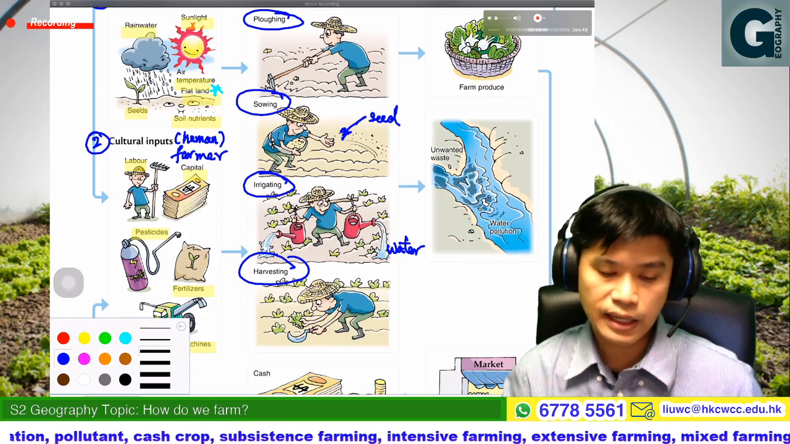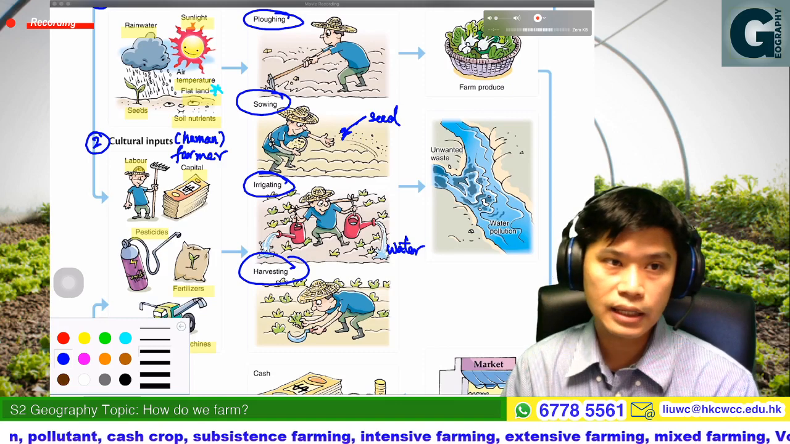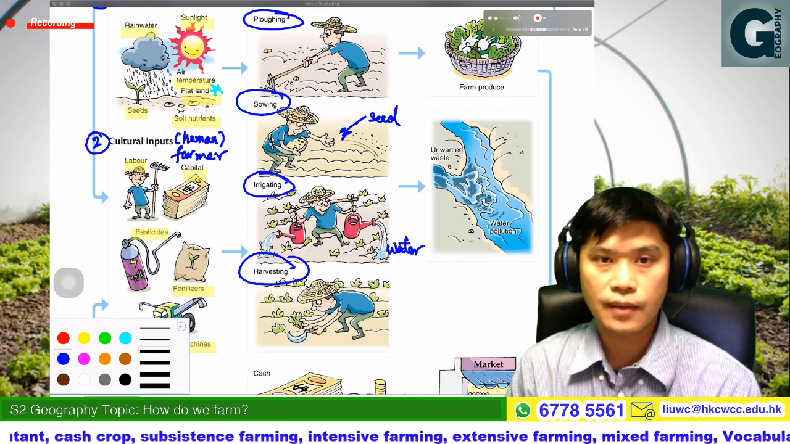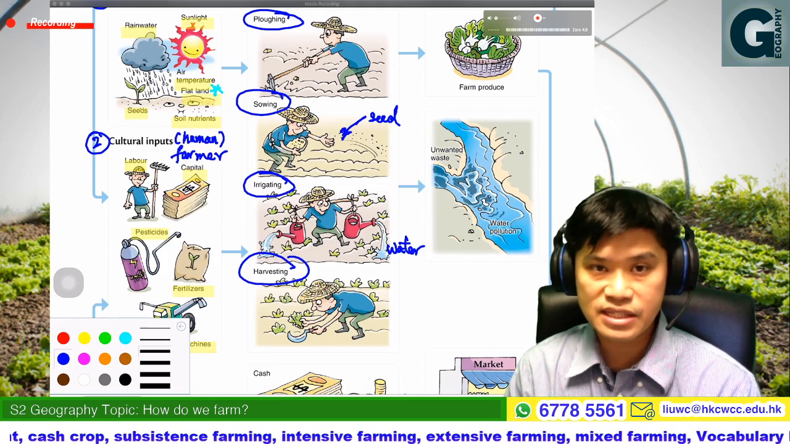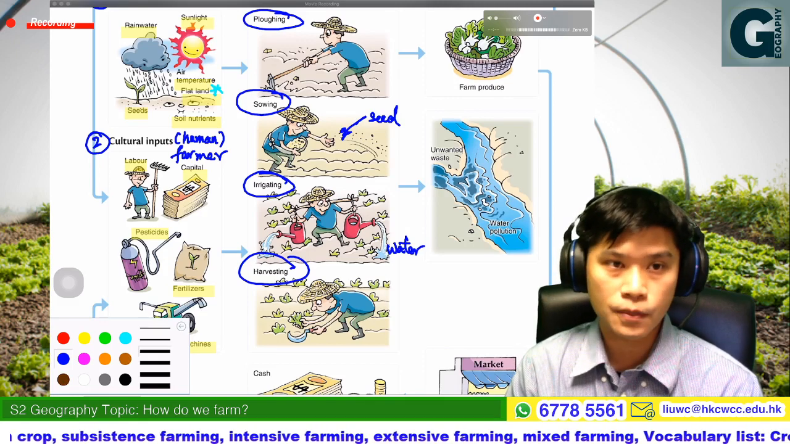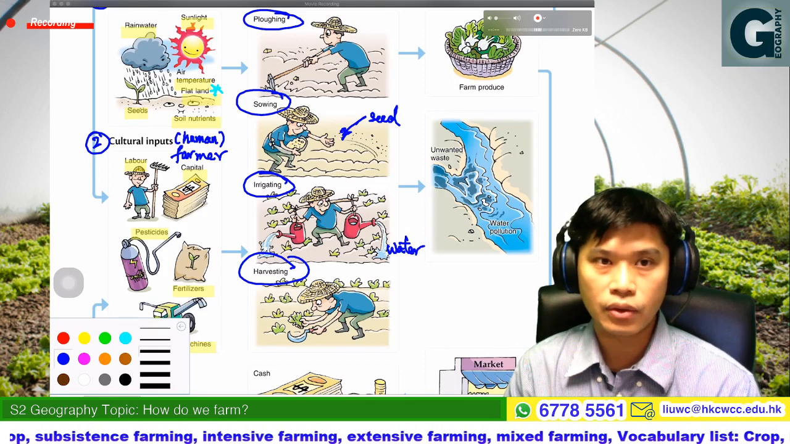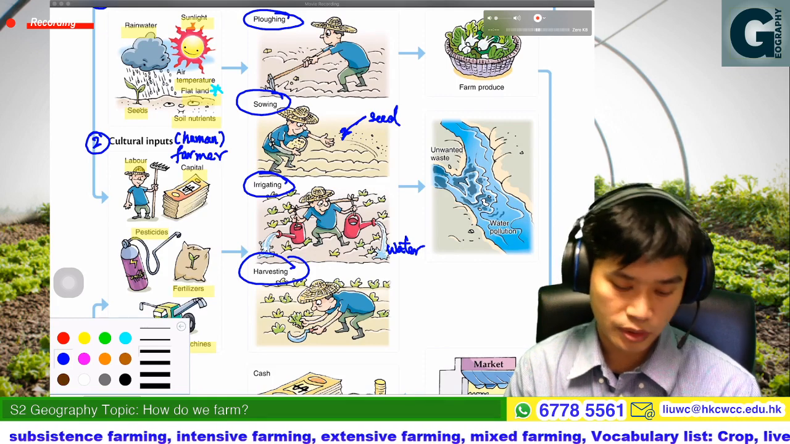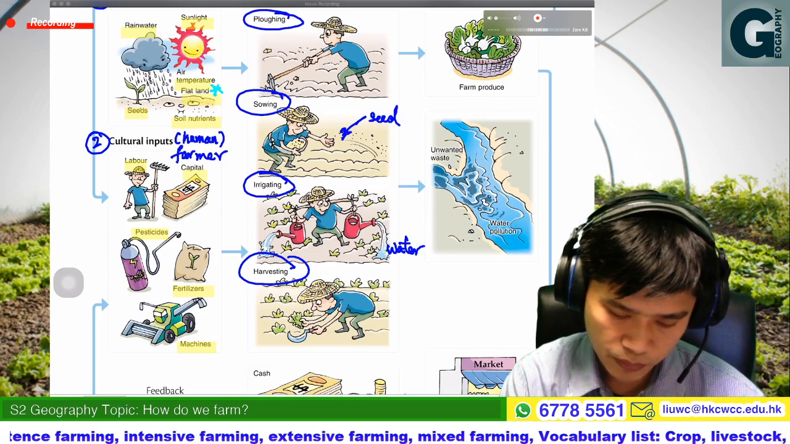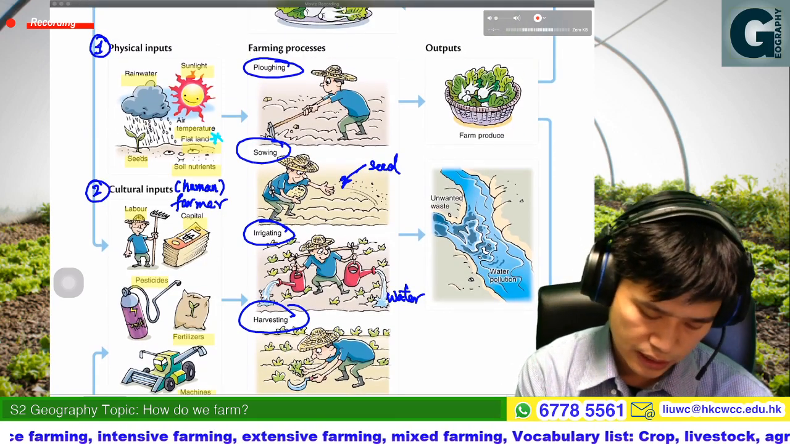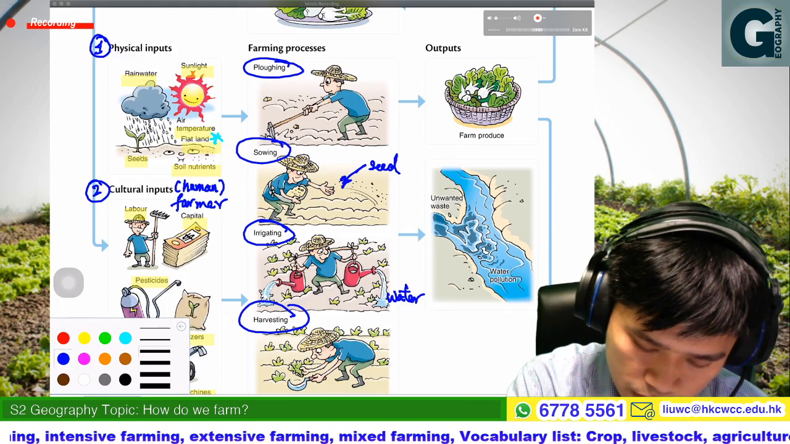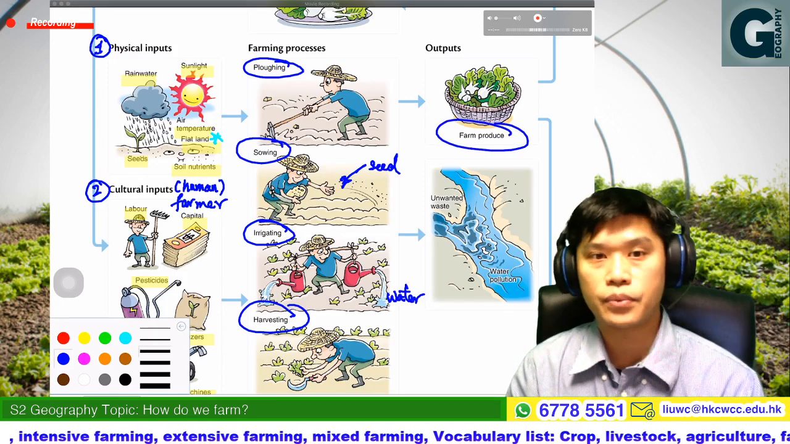However, is there any other farming process? Of course, yes. For example, putting the pesticide, weedicide, or even fertilizing the crops. All this we can also call farming process. But these four would be the major farming process. And then after harvesting, we have the output. So that would be the farm produce.